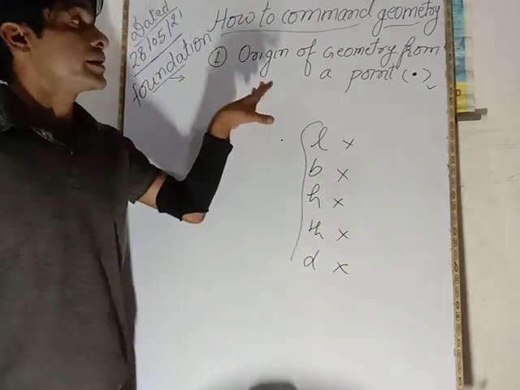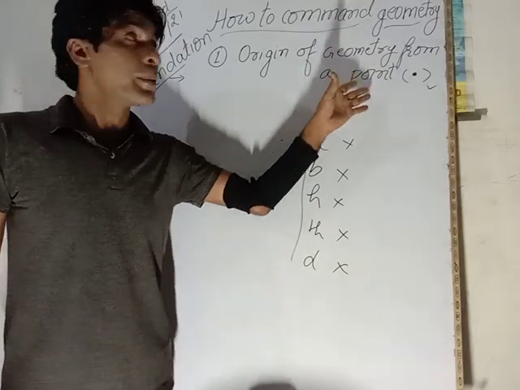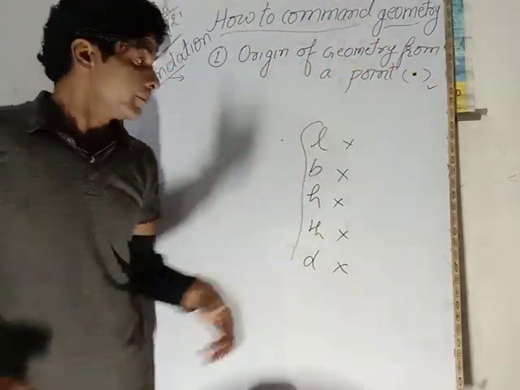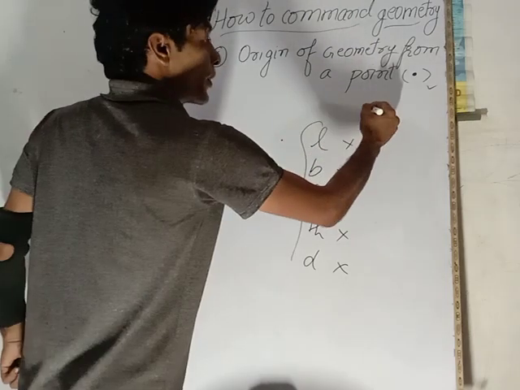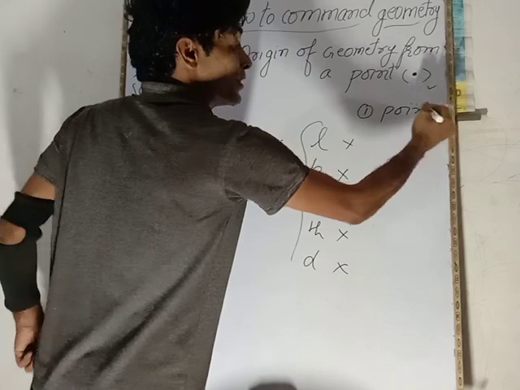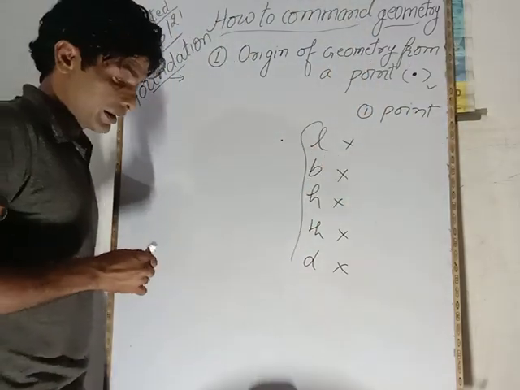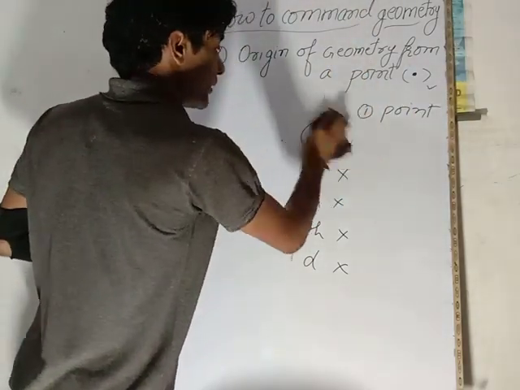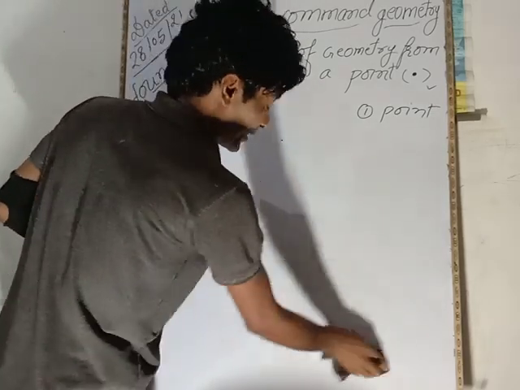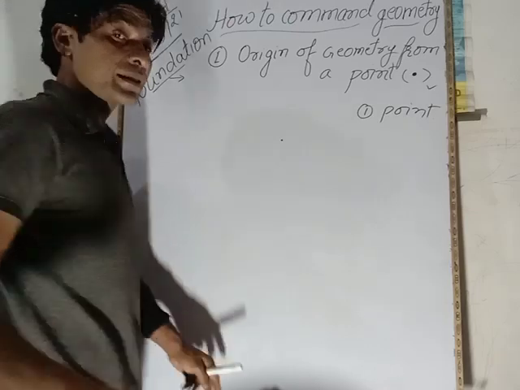Then in understanding the origin of geometry from a point, in this topic how to command geometry, I am telling you first point. Just look, first point is point. पहला point है आपके सामने आया, ठीक। Now step by step बने रहिएगा, last तक देखते रहिएगा आप।